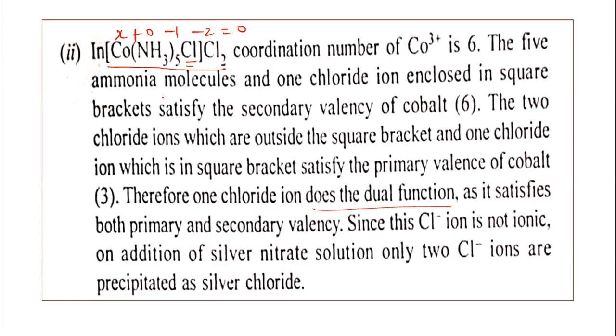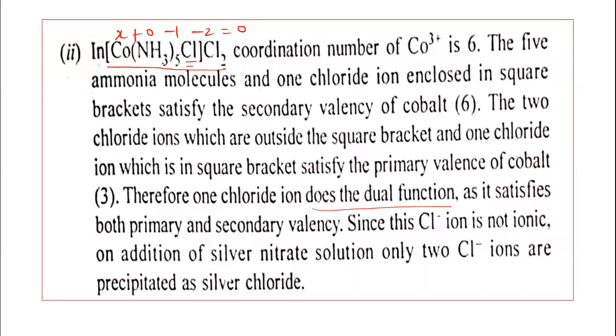It satisfies both primary and secondary valency, because the primary valency of the cobalt is 3 here. Remember, it is 3. So 1 will be this chloro and 2 will be this. So 1 plus 2, 3. So 1 chloride ion has the dual function. It is also involved in the secondary valency. Therefore, it is not ionizable.